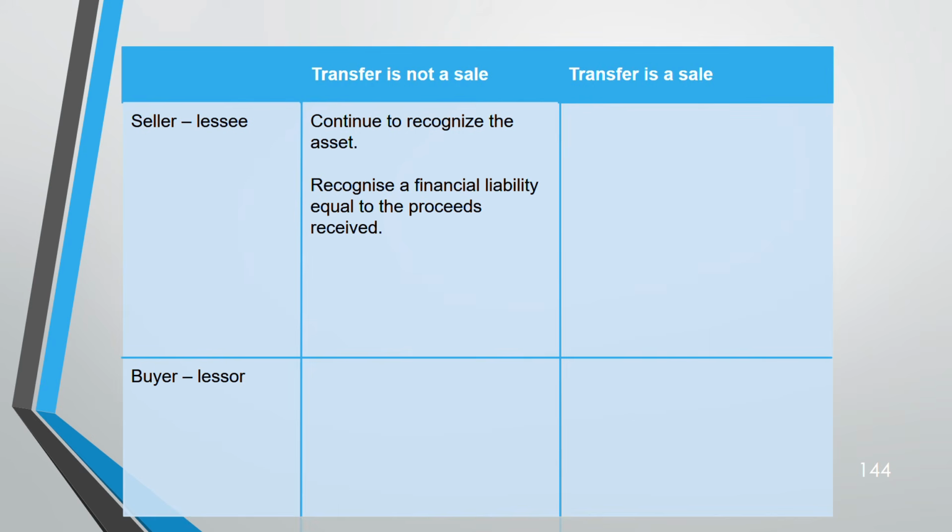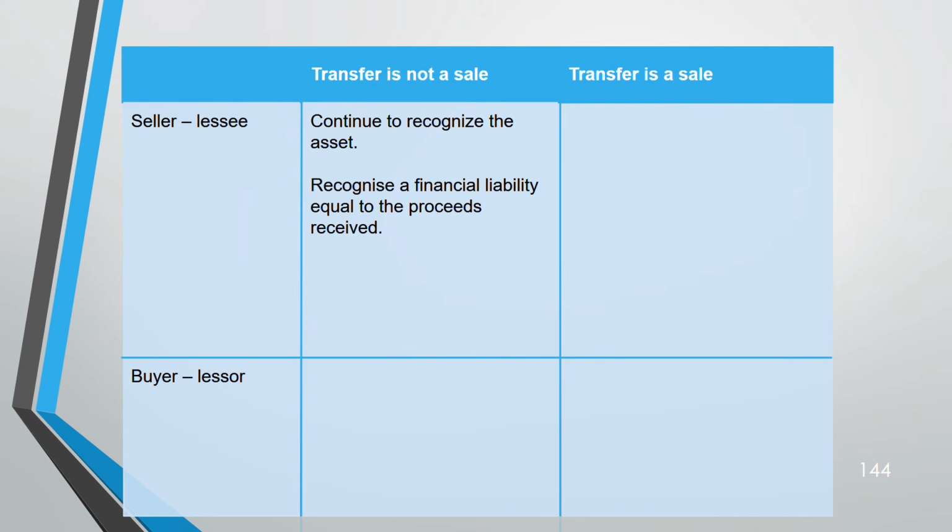Sale has to take place, then only lease back. So when you have sold it, you must have received some proceeds, and then you have leased it back. So once you have leased it back, you recognize a financial liability. That financial liability is equal to the proceeds that you received when you sold it the first time. Sold and leased back. So equal to the proceeds received.